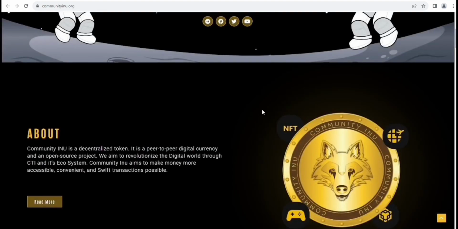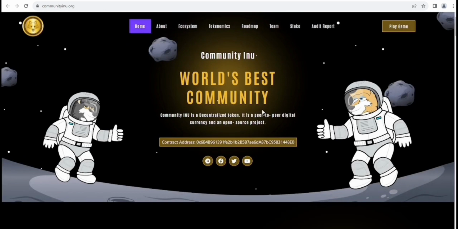Here you can see the world-based community, and in the upper section you will find the ecosystem, tokenomics, roadmap, their theme, their stake, and the audit report. Obviously, they have a game, so you can check it out for yourself. I think it's not out yet, but whatever, you can check it out for yourself.